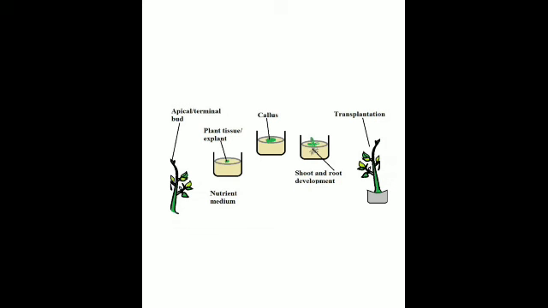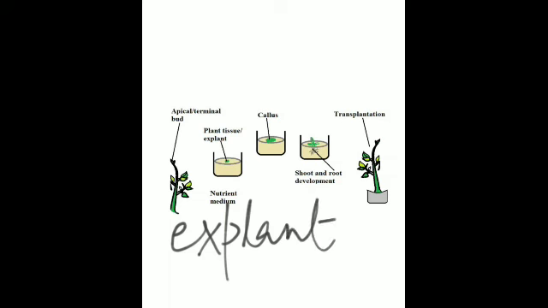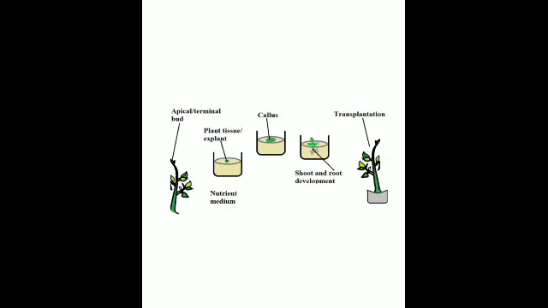A very small piece is taken and this tiny piece is known as the explant. Is it clear? This explant is treated with chemicals to prevent growth of microbes.